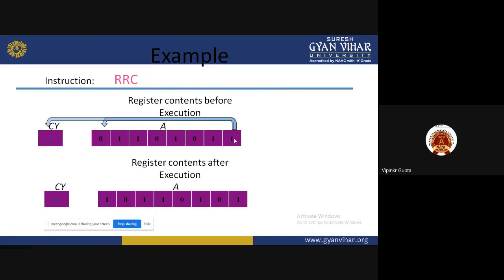And the second thing is, what is the length of this instruction? Length is 1 byte because it is not having any data or address. So its length is 1 byte.